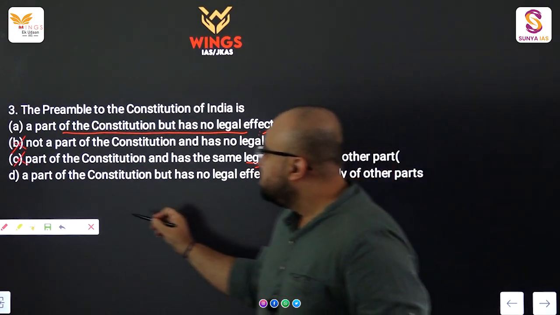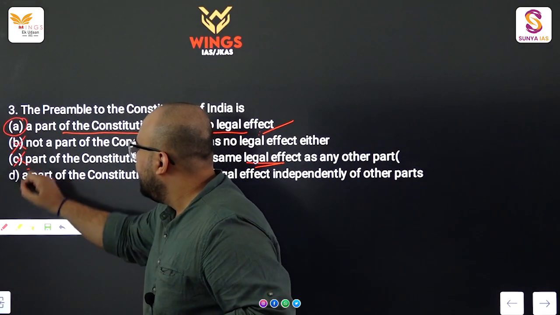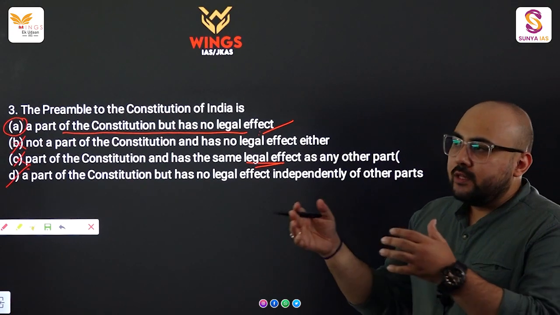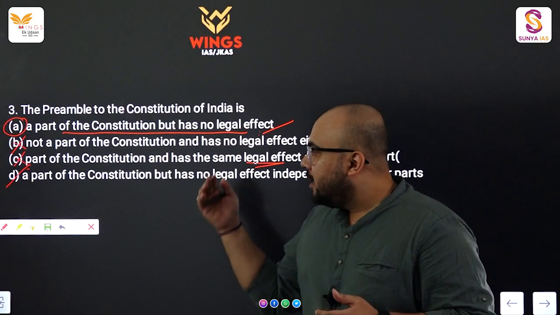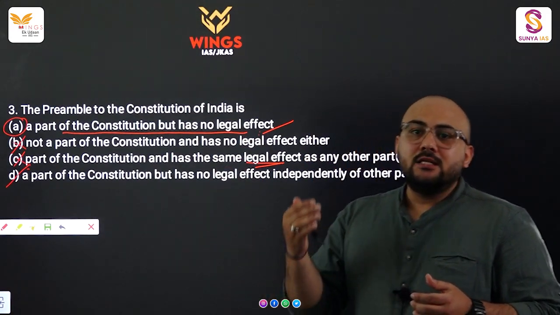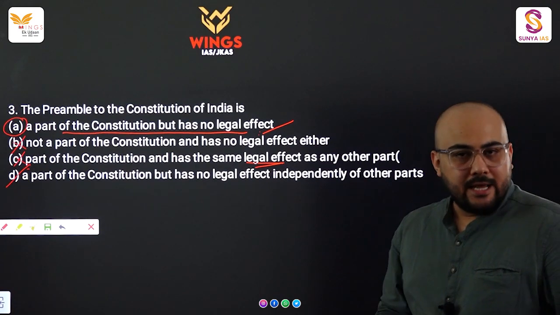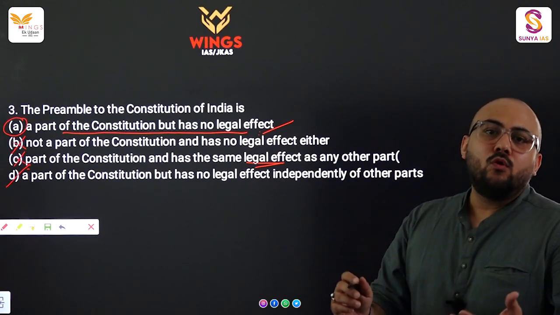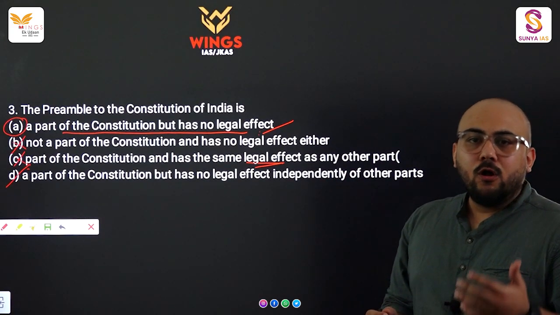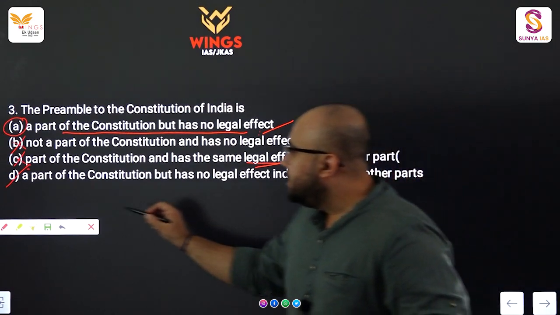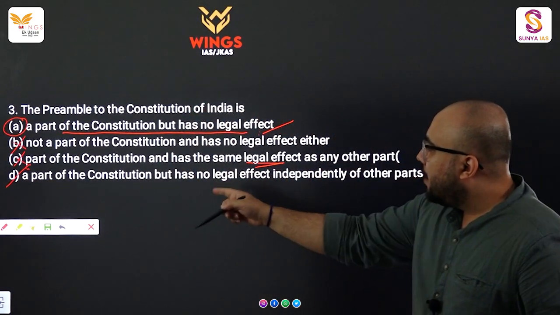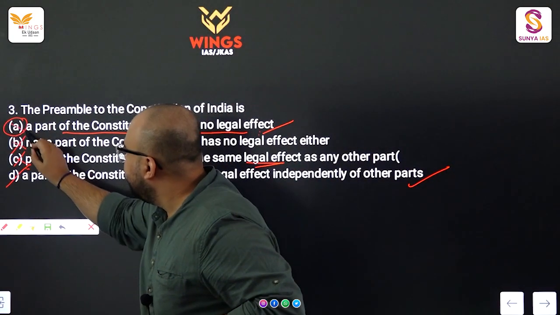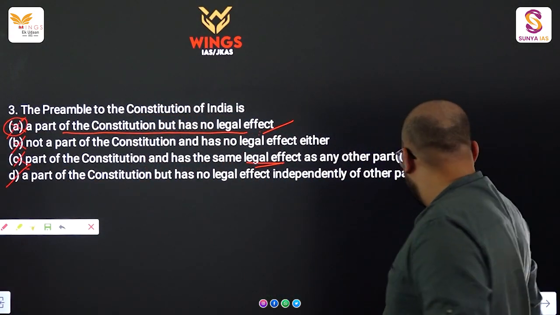Now this option is more close than option A, because if the preamble is being implied along with the justiciable parts of the constitution, for example fundamental rights or other legal rights, then it has a certain amount of legal effect, but in an indirect way, although it will be non-justiciable. Option D is the closest option. So a part of the Constitution but has no legal effect independently of other parts is the right answer. Option A is wrong. Okay, moving on to the next question.